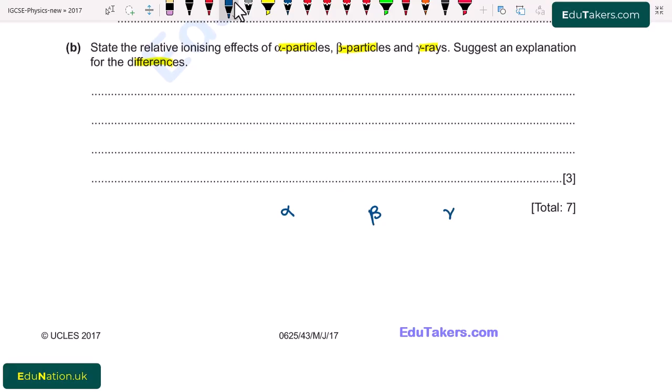So alpha particles are the most ionizing. I write here ionization. Alpha particles have more ionization as compared to beta particles, and beta particles have more ionization as compared to gamma rays. The reason is that the mass of an alpha particle is very large as compared to a beta particle, and a beta particle has a mass larger than a gamma ray, and also charge.